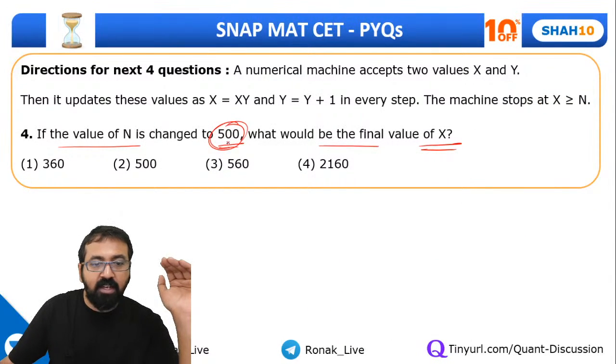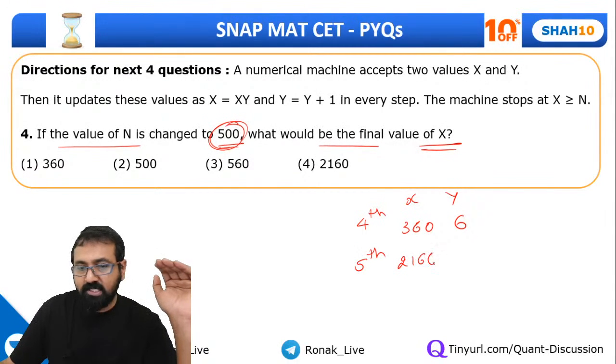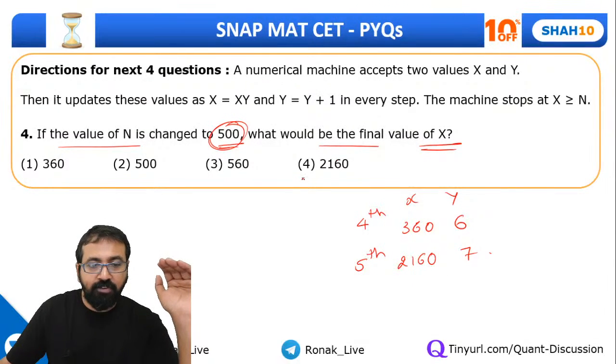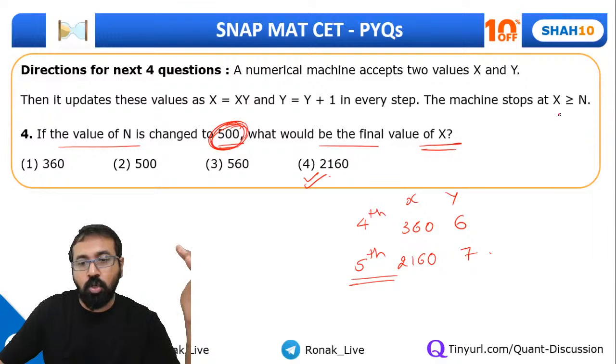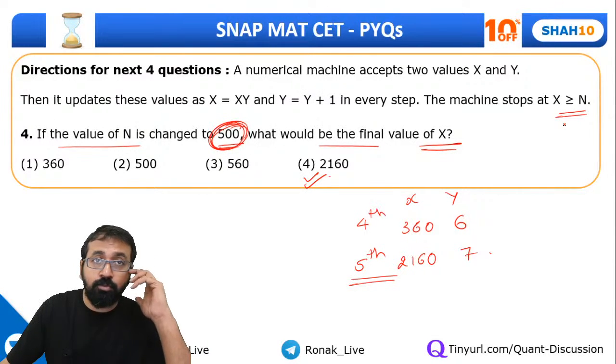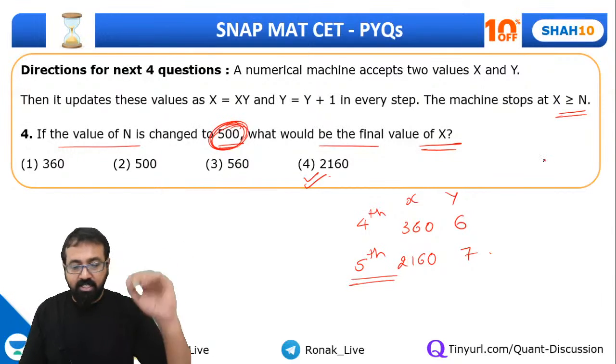I'm just answering this question, the 4th one. If n is 500, then when will it happen? In the 4th step, we got this value of x and y. x was 360 and y was 6. So in the 5th step, x will come out to be 2160 and y will be 7, correct? So the final value of x will be 2160. It would happen after 5 steps. If we put the value of n as 500, that means the machine will stop once the value of x has crossed 500. It has become equal to 500 or gone beyond that. Are we clear, everyone? Fine.